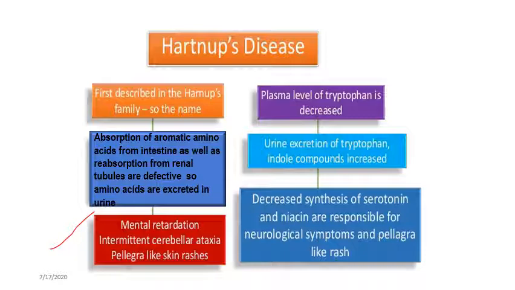In addition to that, there will be urinary excretion of amino acids. Aminoaciduria occurs because of decreased reabsorption of these neutral amino acids. So there will be urinary loss of alanine, serine, threonine, asparagine, phenylalanine, tyrosine, tryptophan, and so on. All the neutral amino acids can be excreted through the urine. Sometimes the unabsorbed tryptophan remaining in the intestine is metabolized by intestinal bacteria and converted into indole acetic acid and indole pyruvic acid. This also can be excreted through the urine.